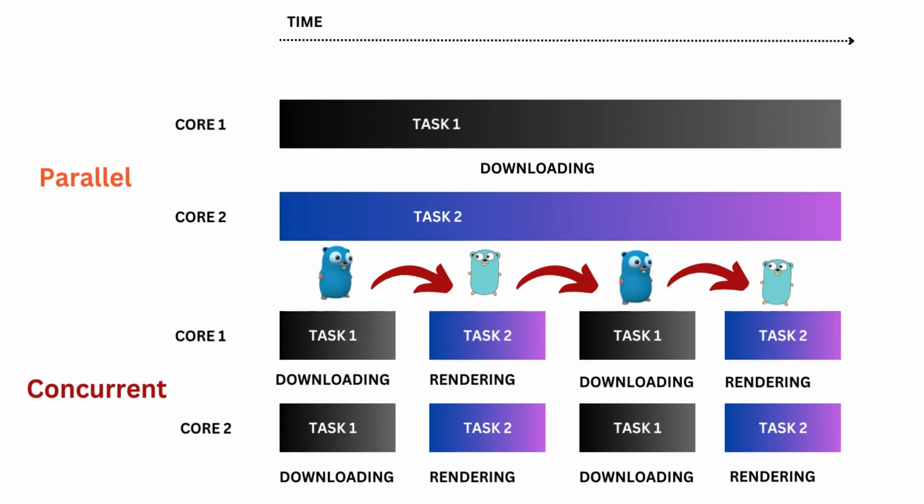This is because components running in parallel might have to communicate with each other. For example, in a browser, when a file download is complete, this should be communicated to the user, say using a pop-up: this file is downloaded successfully. The communication happens between the component responsible for downloading and the component responsible for rendering the user interface. This communication overhead is low in a concurrent system. But when components run in parallel on multiple cores, the communication overhead is very high. Hence, parallel programming doesn't always result in faster execution.